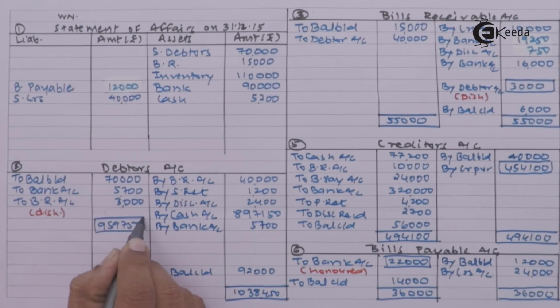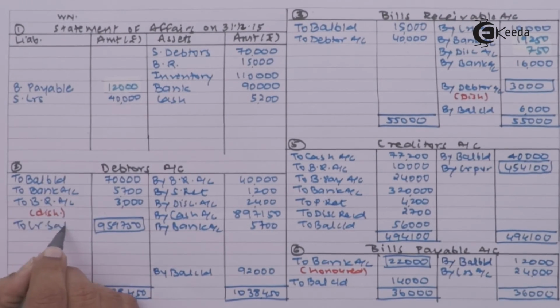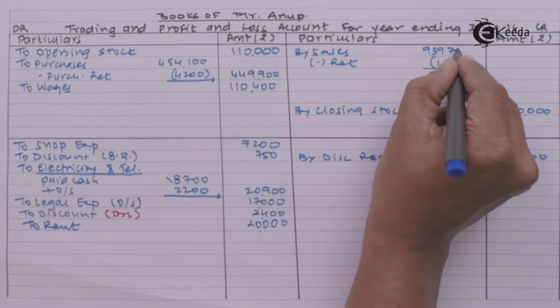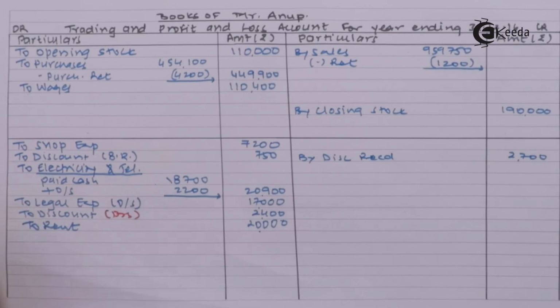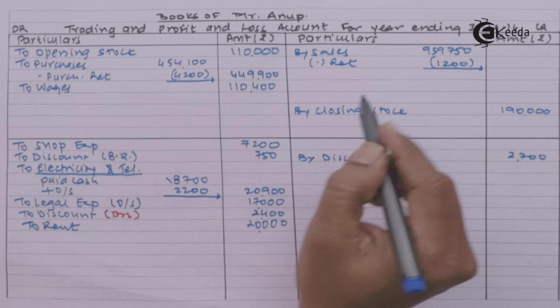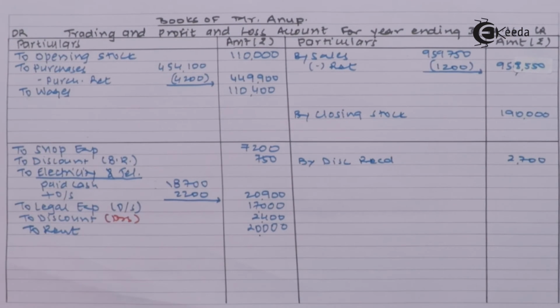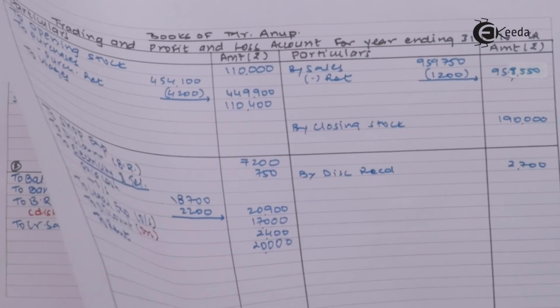It must be your credit sale. This credit sale will be recorded in the trading account. 959,750 minus 1,200 will give me 958,550. Next thing, sir, our cash book is still open.